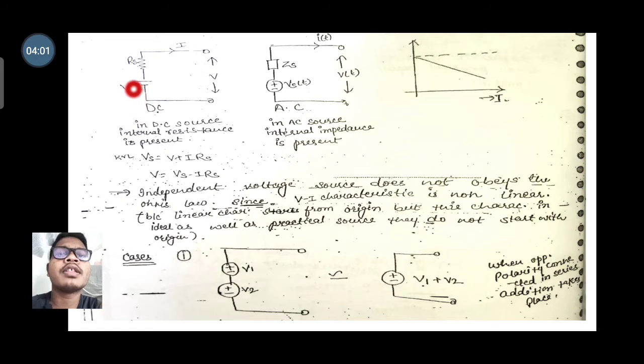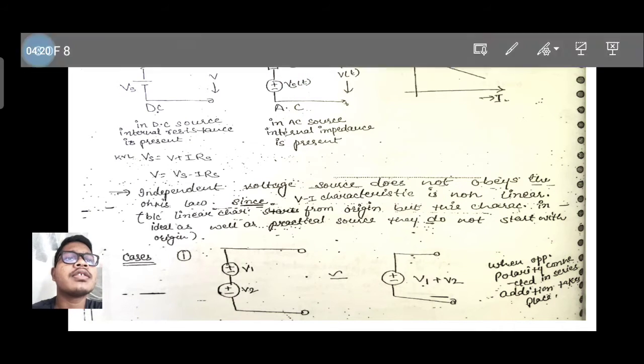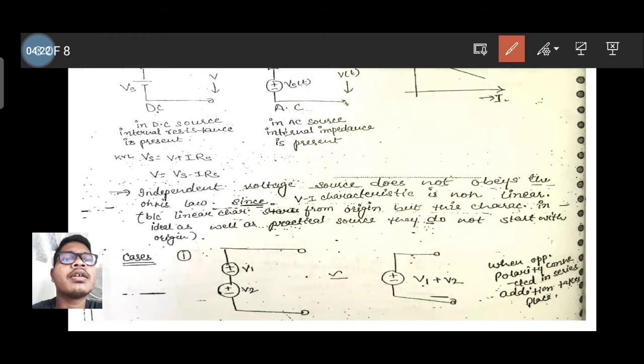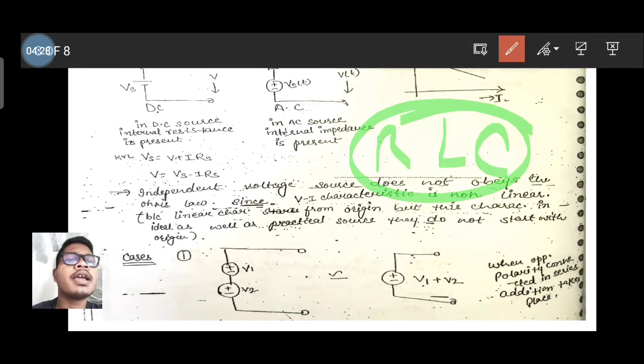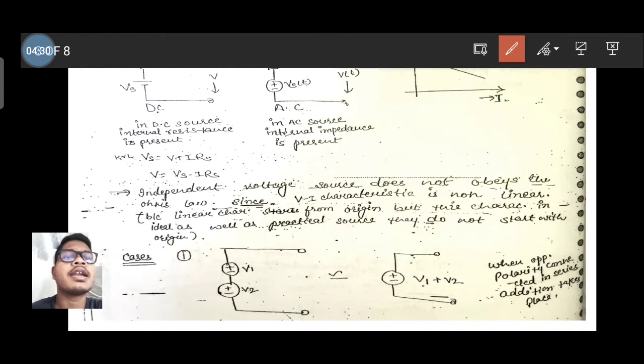This drop will be added to the output voltage, so the source voltage will be found. So in DC sources internal resistance is present. In AC sources also internal resistance is present, but that resistance is your impedance, which is a combination of resistance, inductance and capacitance.